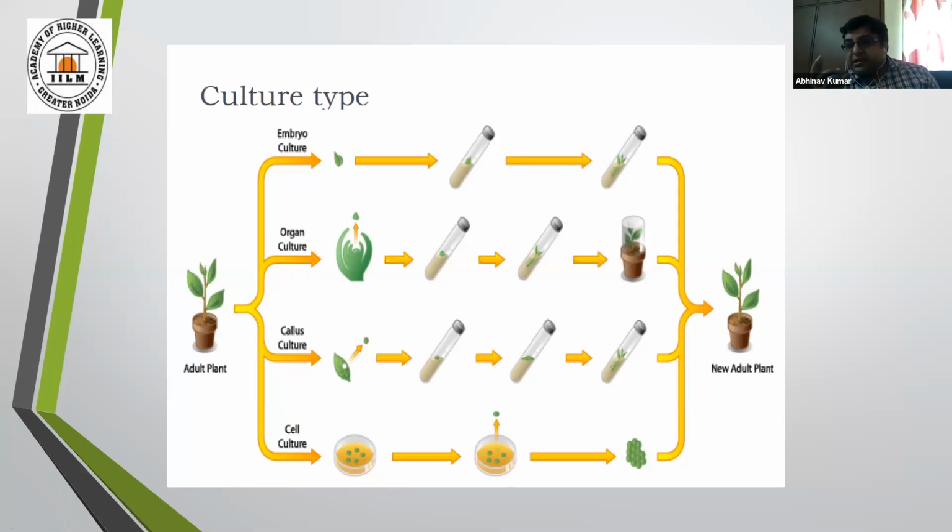Why? Because you can preserve the callus culture. Once you have preserved it, when the need arises, you can subculture it, you can change the hormonal concentration, and that will ultimately lead to the production of a new adult plant. So virtually you can produce an infinite number of plants with the help of only one petri dish.